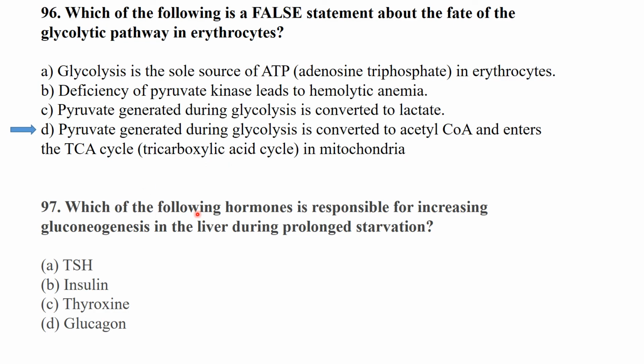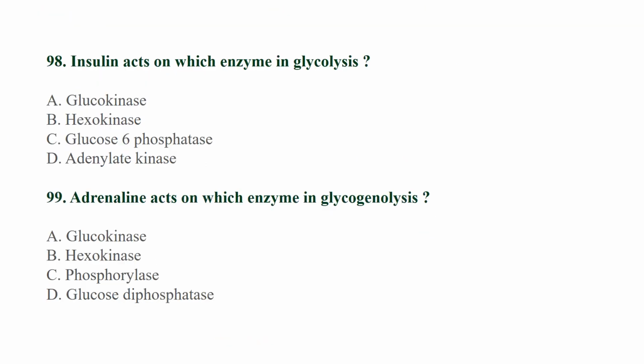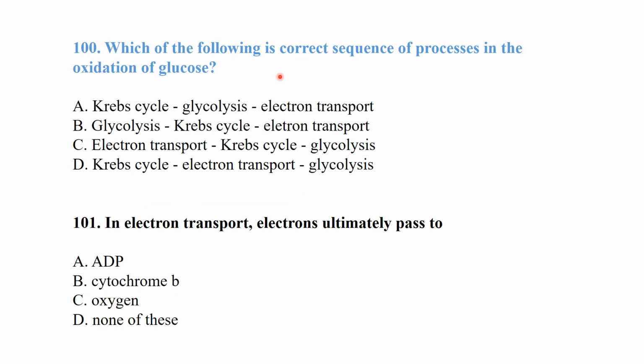Which of the following hormones is responsible for increasing gluconeogenesis in the liver during prolonged starvation? Glucagon is responsible for this. Insulin acts on which enzyme in glycolysis? Glucokinase. Adrenaline acts on which enzyme in glycogenolysis? Phosphorylase enzyme. Which of the following is the correct sequence of processes in the oxidation of glucose? Glycolysis, then the Krebs cycle, then the electron transport chain. Electrons ultimately pass to oxygen.